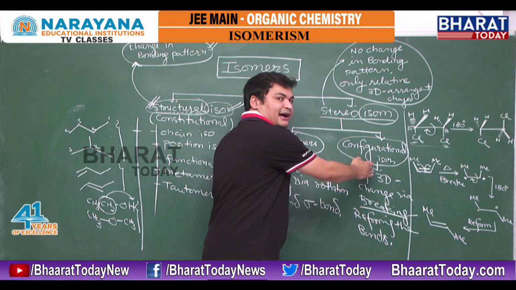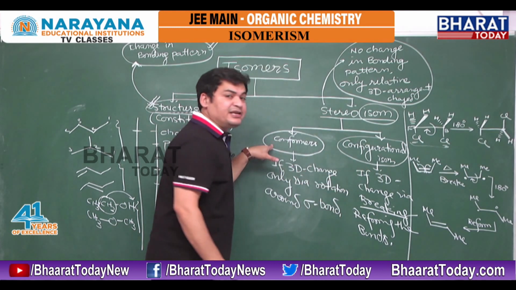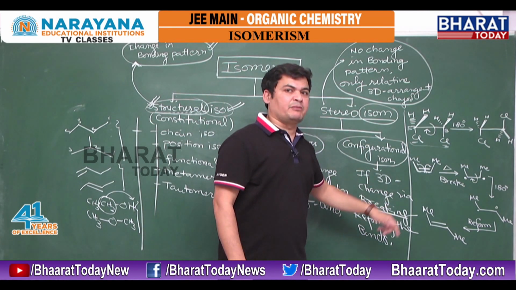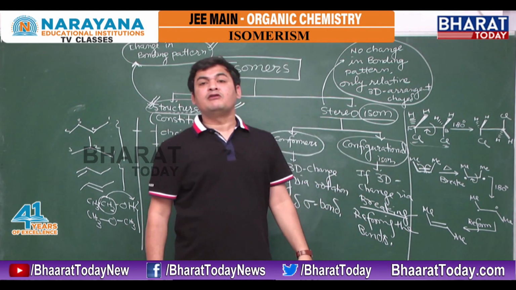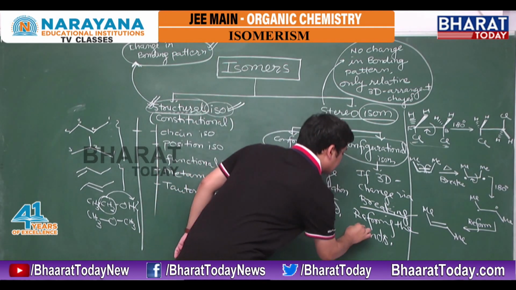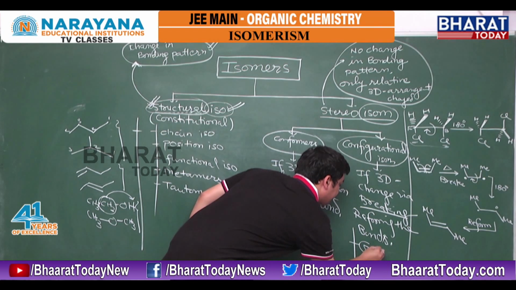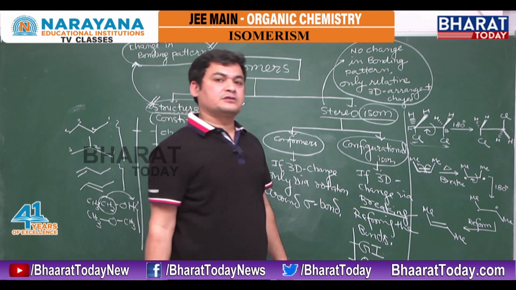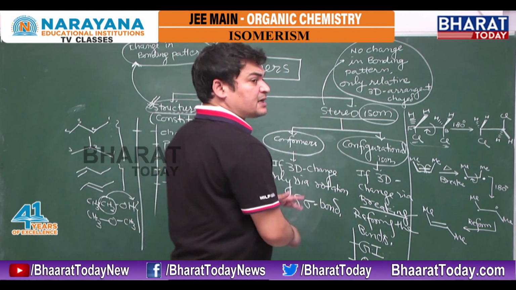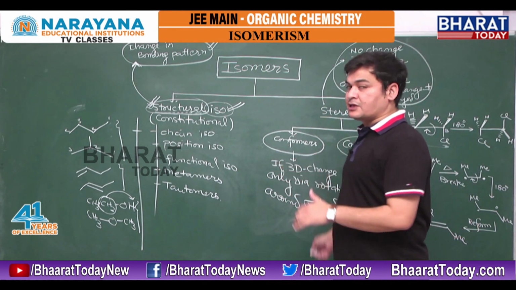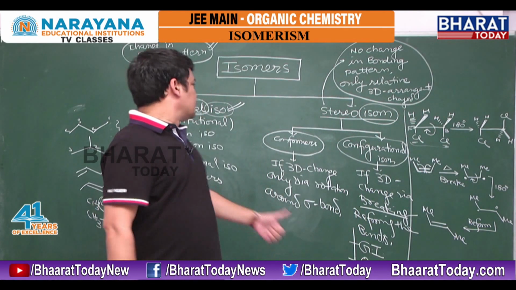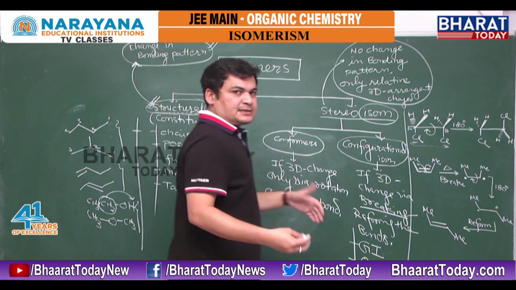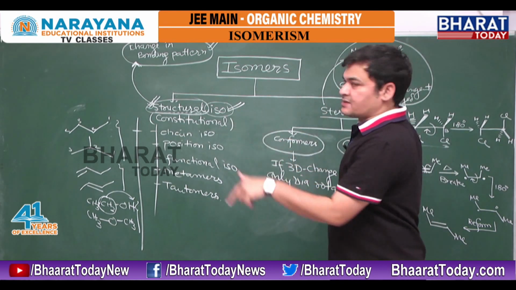That is, both have different 3D arrangement, but if the 3D change is only by rotation, conformers; but if the 3D change is by breaking and reforming the bonds, then they are called configurational isomers. And these configurational isomers are of two types. One is geometrical isomers, the second is optical isomers. So finally, this is the summary of isomers. After this introduction, we start the explanation of structural isomers first. After structural, we go for stereoisomers. Lastly, I'm going to summarize this introduction.